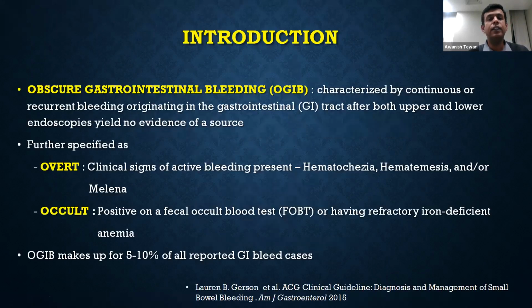As we all know, by definition, obscure GI bleed is characterized by continuous or recurrent GI bleed originating in the GI tract after both upper and lower endoscopies yield no evidence of source. It has been further classified into overt and occult. In overt, we have clinical signs of active bleeding in form of hematochezia, hematemesis, or melena, whereas in occult, it is usually either fecal occult blood positive or iron deficiency anemia. This obscure GI bleed makes up about 5 to 10% of all reported cases of GI bleed.